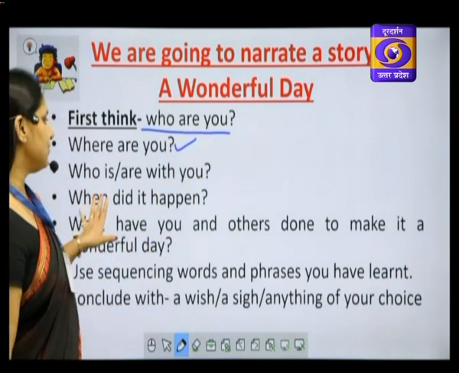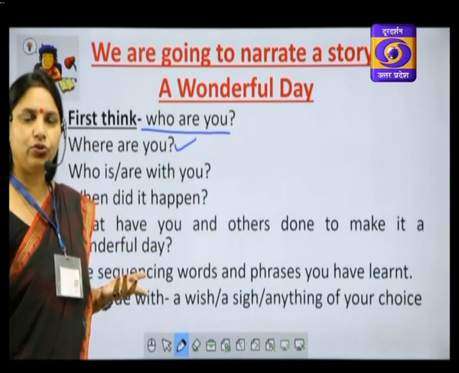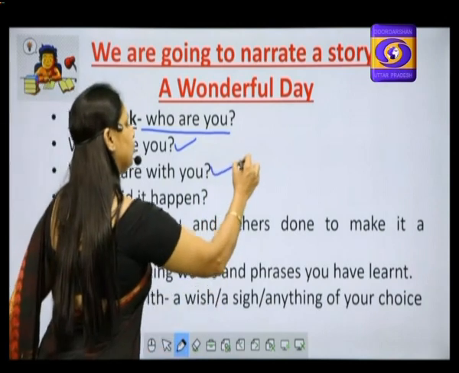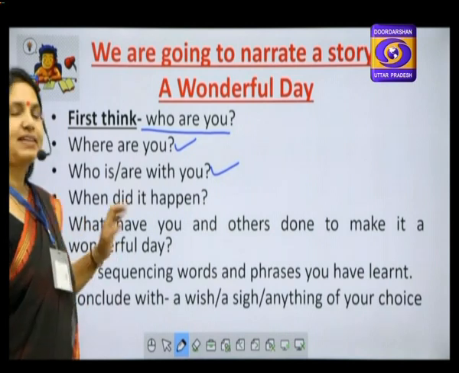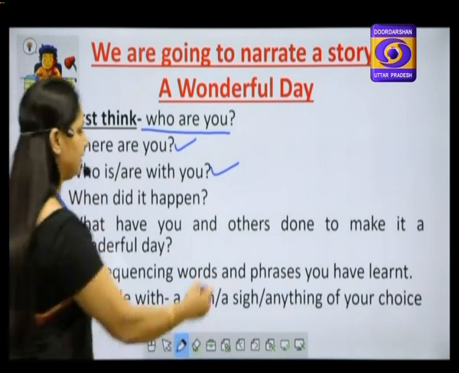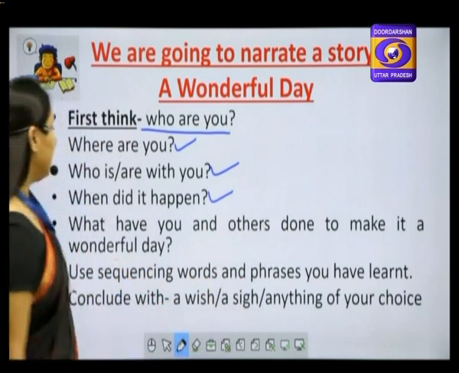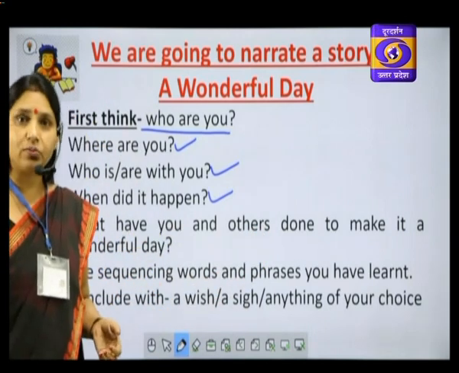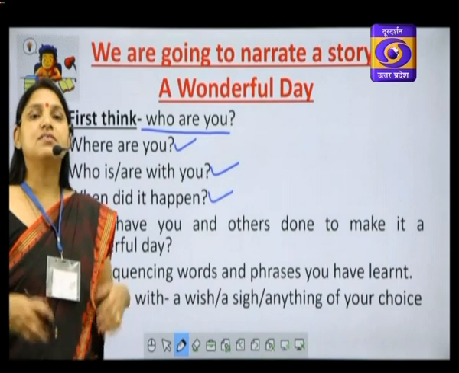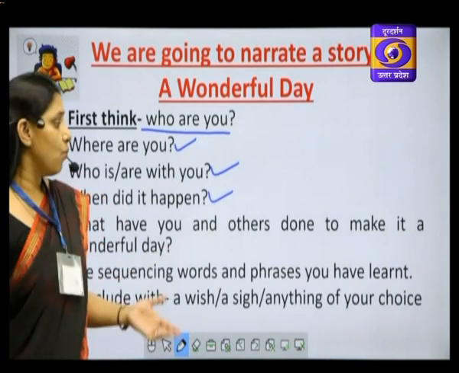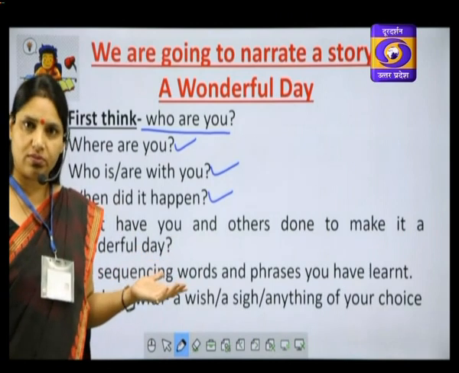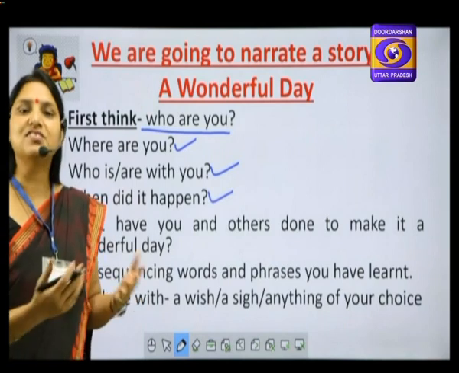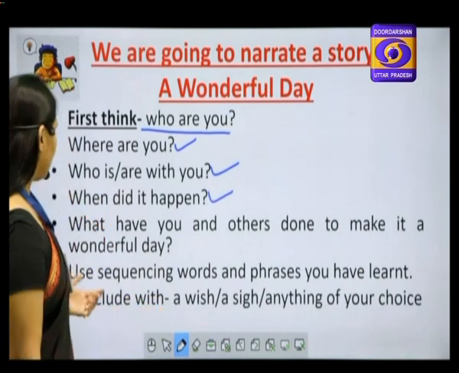Then who is or are with you? Who are the people with you, or who is the person accompanying you at that time? That you have to imagine or think. When did it happen? The time of happening. This should be clear. Then what have you and others done to make it a wonderful day? If it was a wonderful day, you must have had some wonderful experience. What was that wonderful experience? Was it because of your achievement only, or was it because others made it wonderful for you?